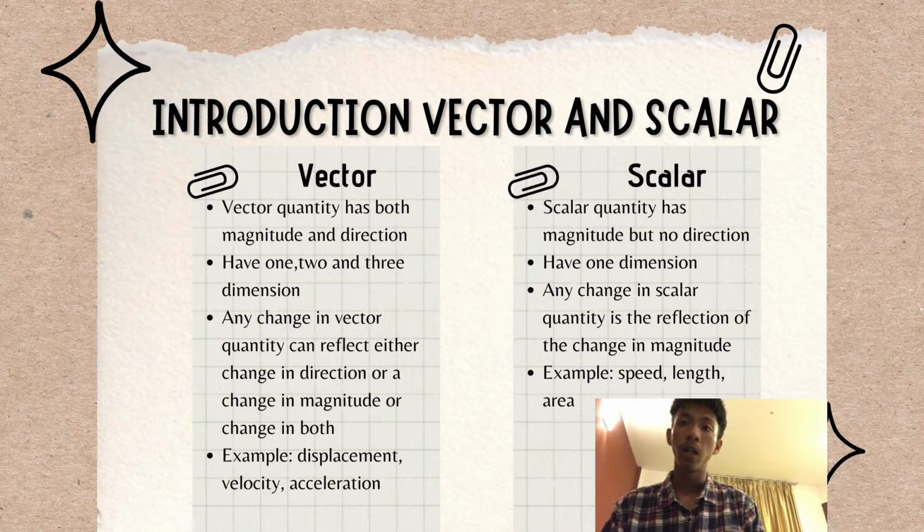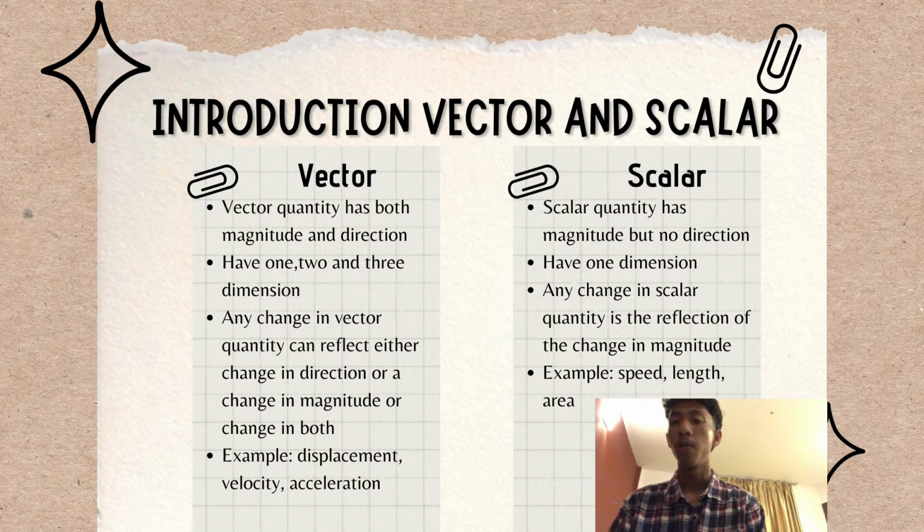Introduction: vector and scalar. Vector means a quantity with both magnitude and direction. Vectors can have 1, 2 and 3 dimensions. Any change in a vector quantity can reflect a change in direction, a change in magnitude, or a change in both. Examples are displacement, velocity and acceleration.